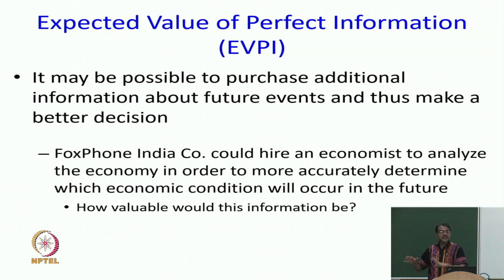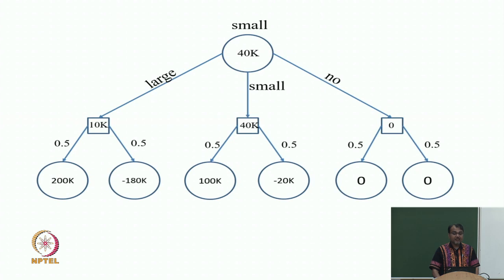When the economist says it is unfavorable, then it is definitely unfavorable. So, the economist gives me perfect information, and the question I am asking is, what is the expected value of perfect information? In other words, in this setting, what is the maximum you should be willing to pay the economist?